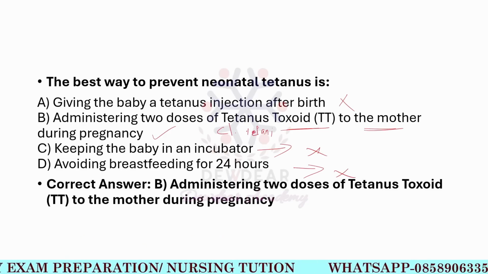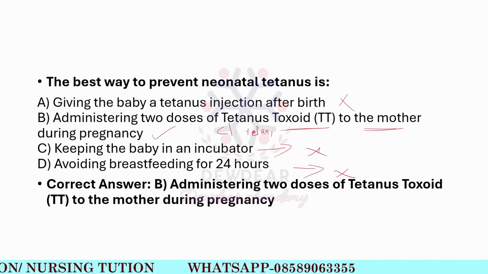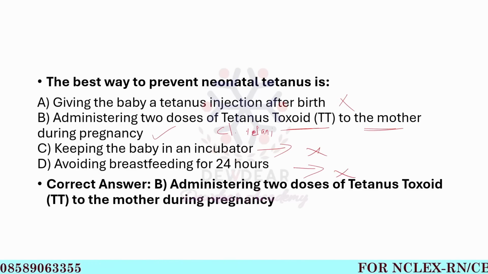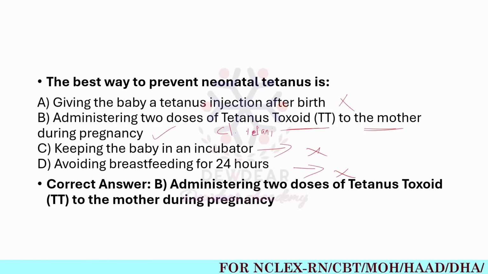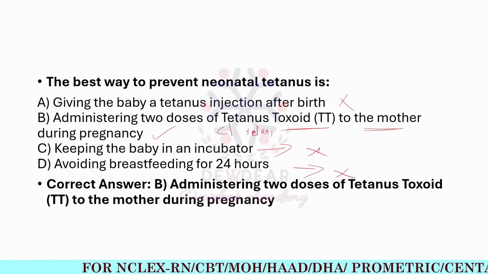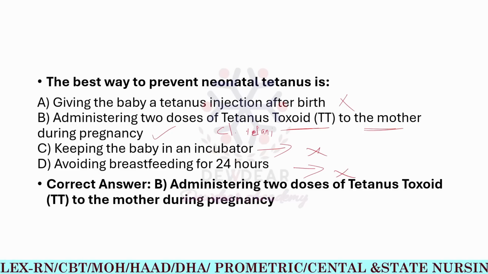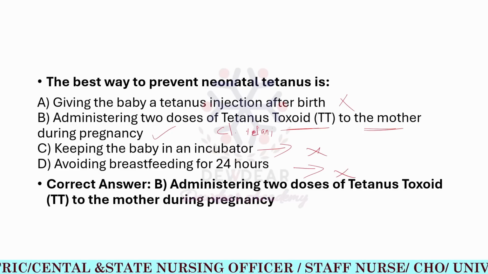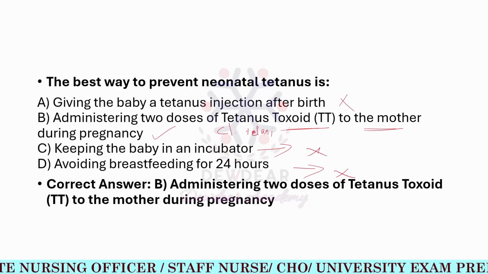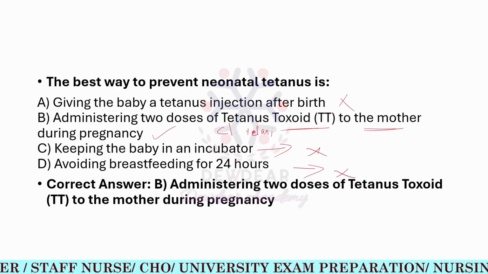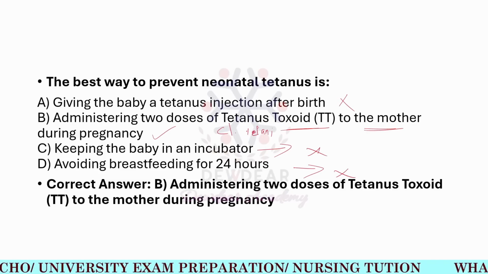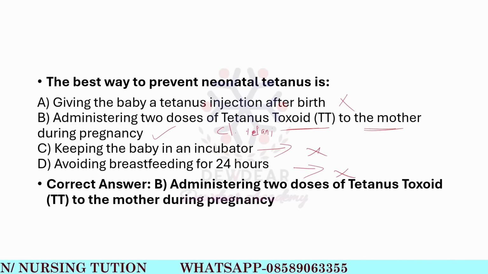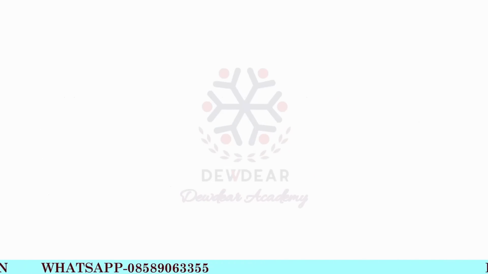Then there are other preventive measures for preventing neonatal tetanus, that is clean and safe delivery practices, that is use of sterile cord cutting instruments, clean hands, proper care of the umbilical stump. Then hygienic postnatal care to avoid contamination, routine immunization of women of childbearing age and adolescents with TT, that is tetanus toxoid vaccine. So these are the other preventive measures. The correct answer here is administering 2 doses of tetanus toxoid to mother during pregnancy.